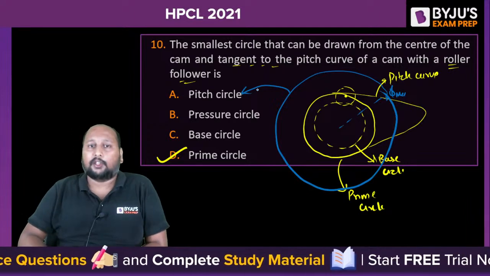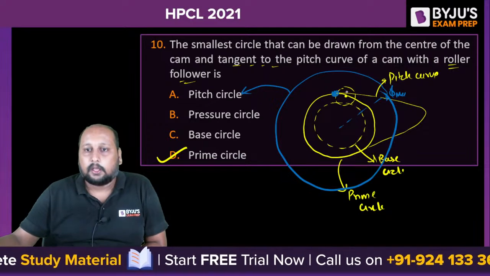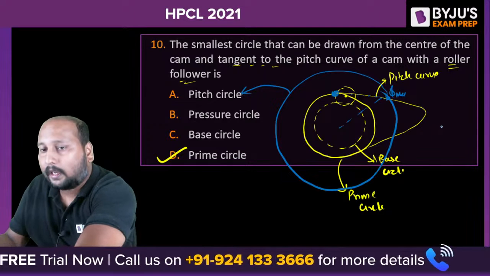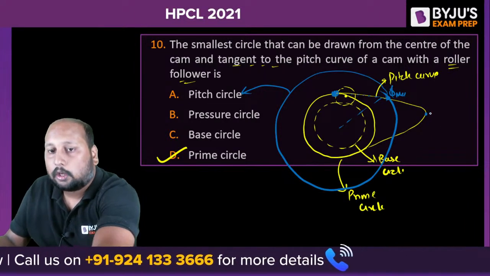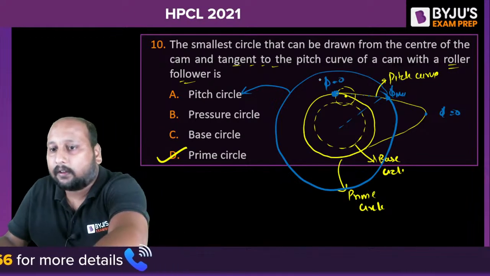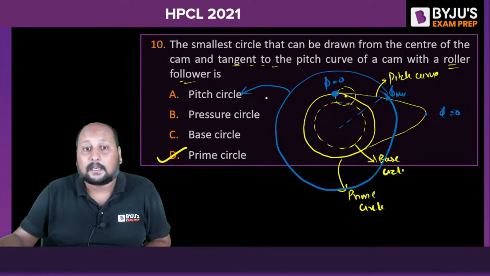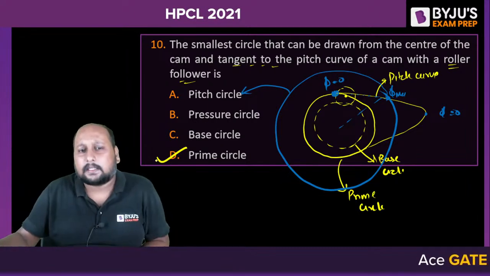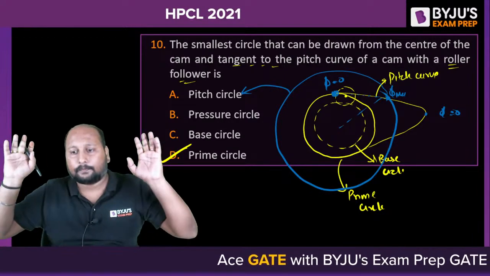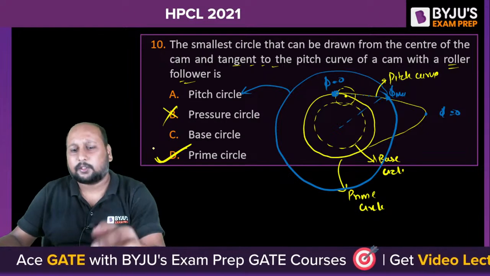If you try to measure the pressure angle at the initial point, it is equal to 0, and it is increasing, it becomes maximum, and it will be 0 again at the extreme right position. So phi equals 0 over here, phi equals 0 over here. So definitely we can say the pitch circle is this one, and according to this question, the answer is option D. Okay, clear everyone? There is nothing like pressure circle in cams.